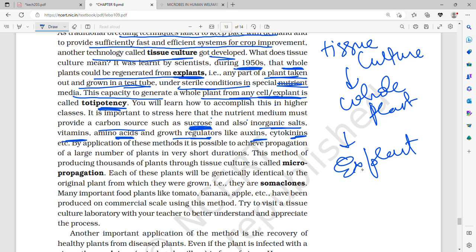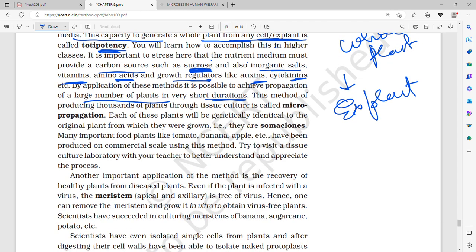By application of these methods, it is possible to achieve propagation of a large number of plants in a very short duration. So basically, with the help of tissue culture, we take an explant, and from one cell or one part of the plant we can regenerate an entire plant. And this capacity to generate a whole plant or a whole organism or whole human being from just a cell, that is a totipotent cell, is called totipotency.